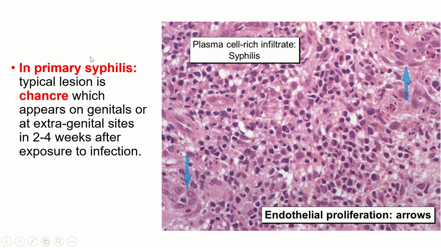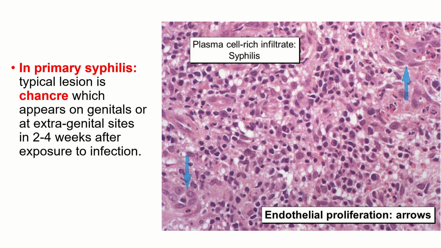What happens in primary syphilis is there will be a typical lesion called a chancre, and it appears on the genitals or at extragenital sites, like the oral mucosa, after 2 to 4 weeks of exposure. So once exposure has happened, after 2 to 4 weeks, a chancre will develop, either in the genital region or in extragenital sites.